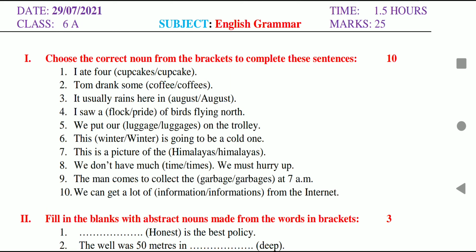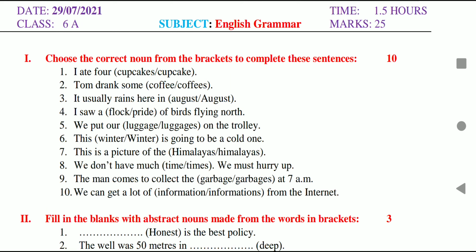Second, Tom drank some coffees. Third, it usually rains here in August with A small, August with A capital. Fourth, I saw a flock or pride of birds flying north.